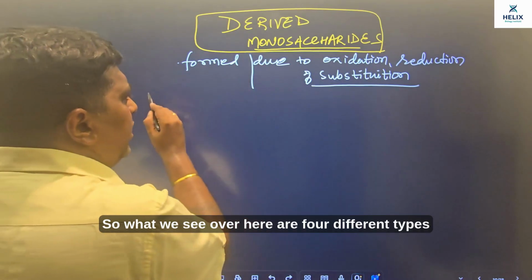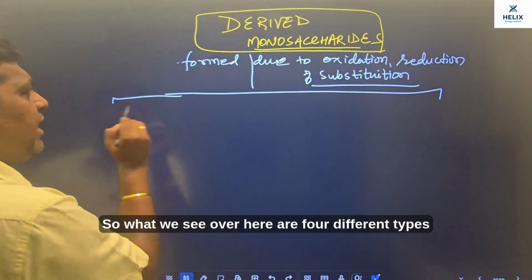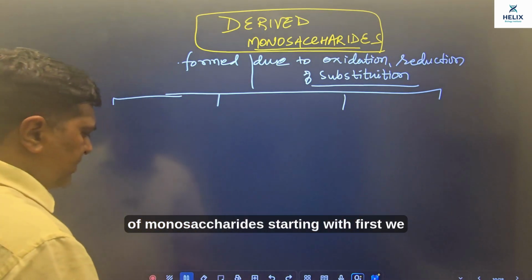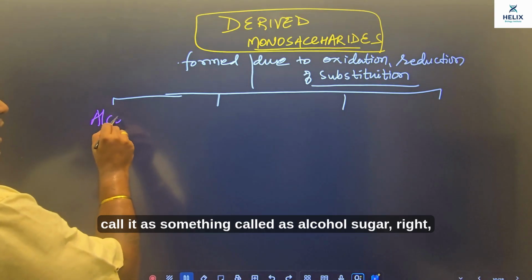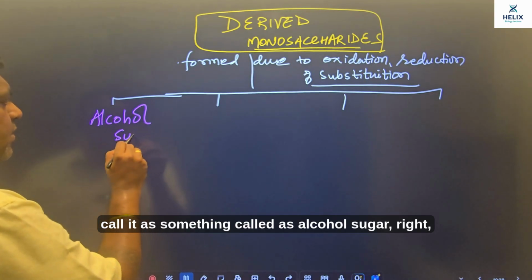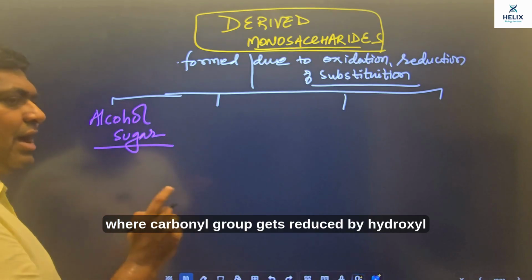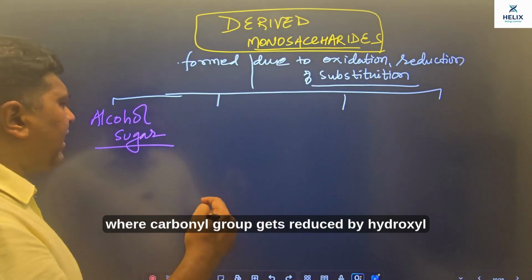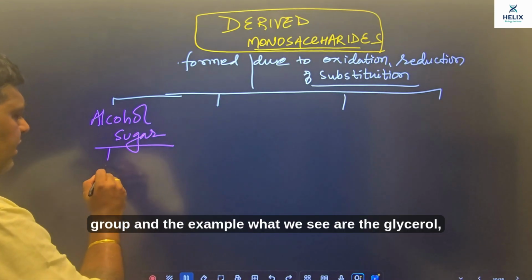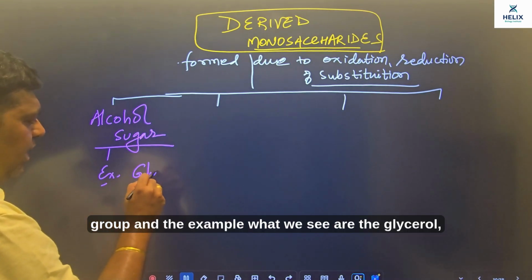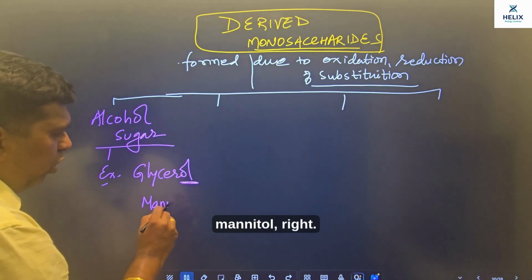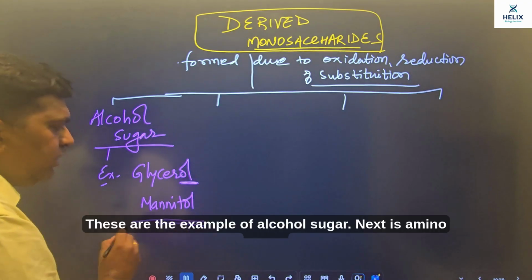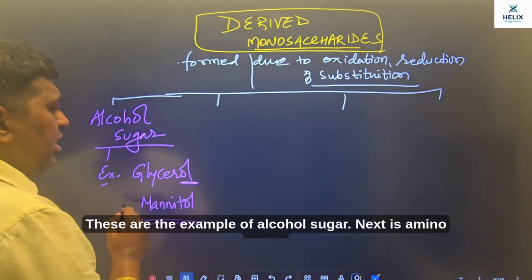So what we see over here are 4 different types of monosaccharides. Starting with the first, we call it alcohol sugar, right? जहाँ पे carbonyl group gets reduced to a hydroxyl group, and the examples we see are glycerol, mannitol, right? These are examples of alcohol sugar.